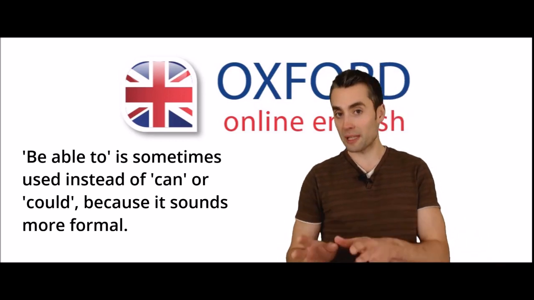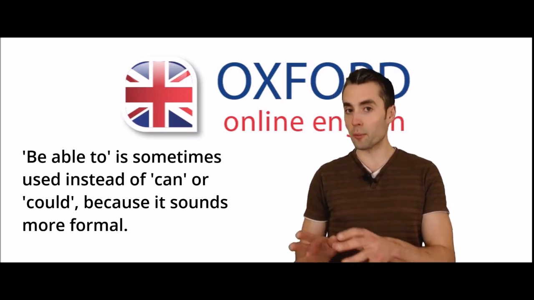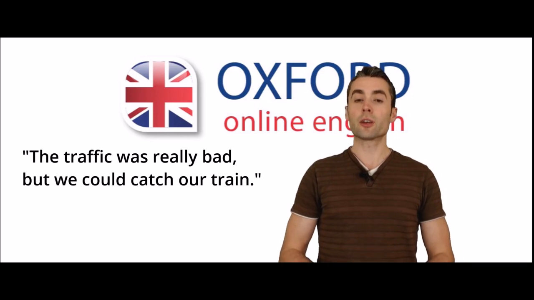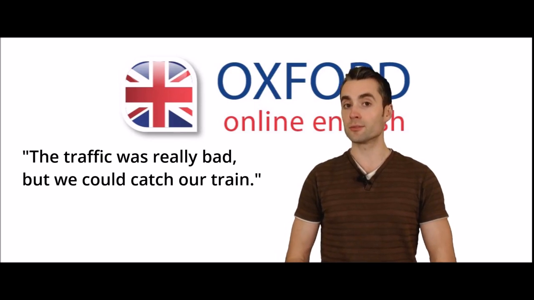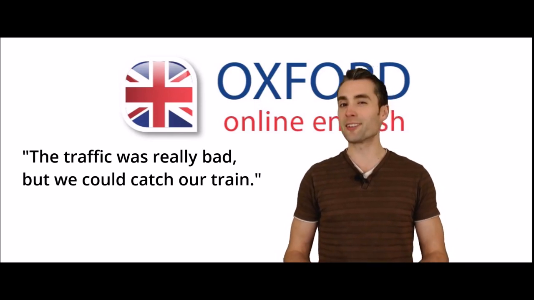Okay, now let's look at ability in the past. Could versus be able to. This gets a little bit more complicated. Let's look at an example sentence. The traffic was really bad, but we could catch our train. Does it sound right to you?